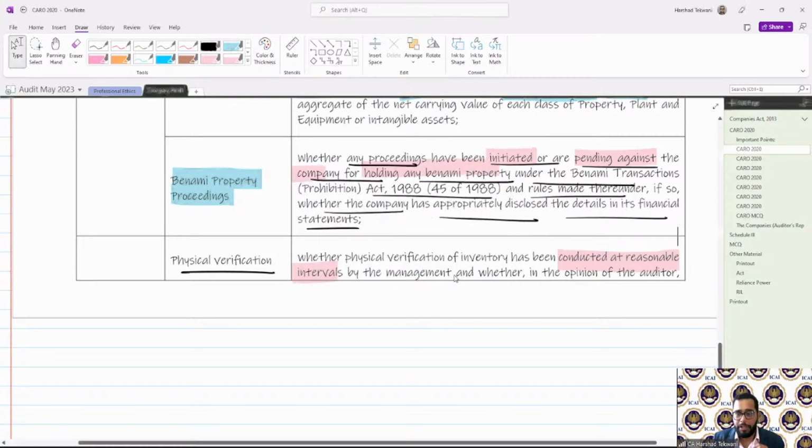In this particular act, if there is a property which is not in a proper name, or is in the name of a person who does not exist, or any proceedings have been initiated, we need to disclose such proceedings. Clear? So it is with respect to such properties where there have been proceedings under this particular act.